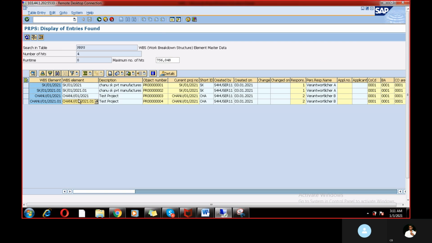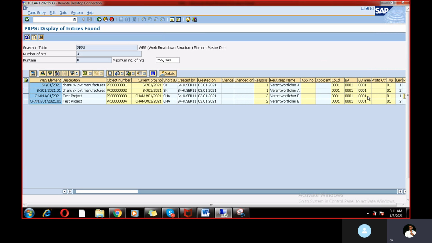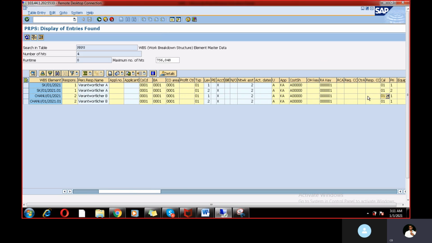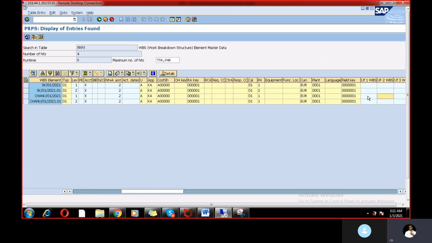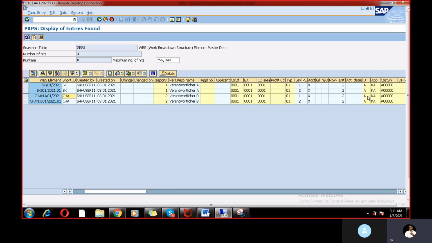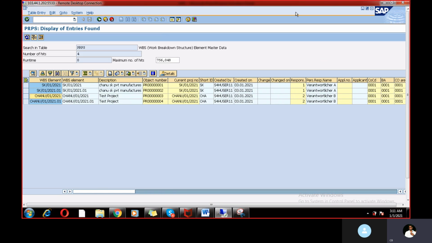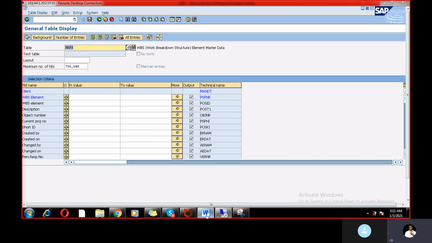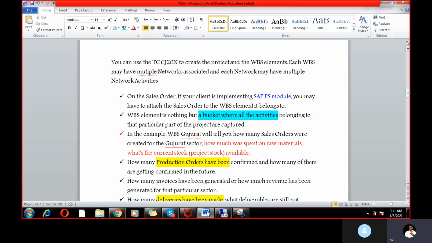Okay, and who created and when created and who is responsible. So he is the WBS person responsible, and what is the company code I have created, and what is the business area and the CO area, profit center. So all this stuff that you can find out in the PRPS table. Okay, so this is the way, guys, we can prepare WBS and we can view the WBS in this table PRPS. Now let's move to the topic again.